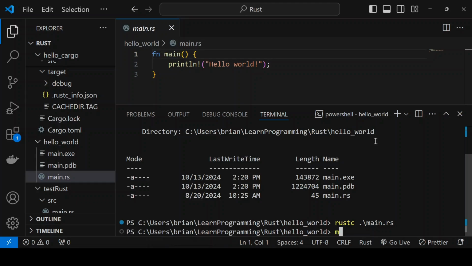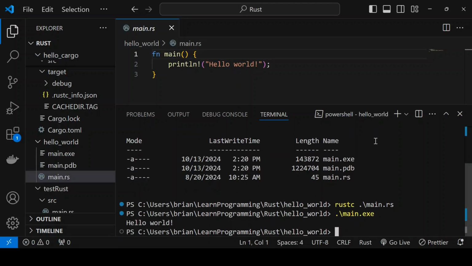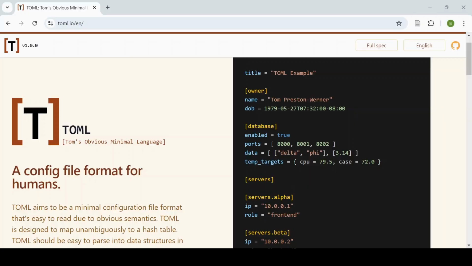Then to execute, we just type in main, and that's it. TOML is an abbreviation for Tom's Obvious Minimal Language. To talk about the libraries you want to use, you have the name of the library enclosed within square brackets. You can talk about subfolders of that library by having the name of the library, putting a full stop, and then the name of the subfolder.